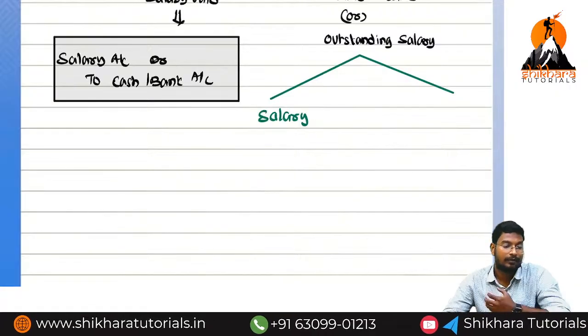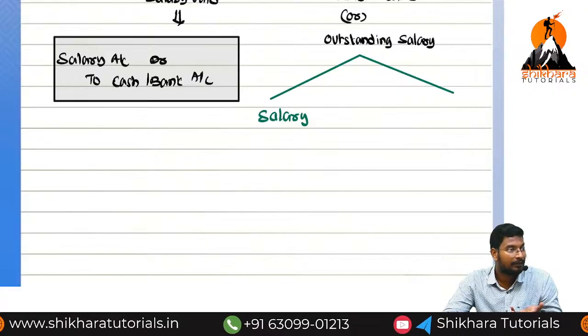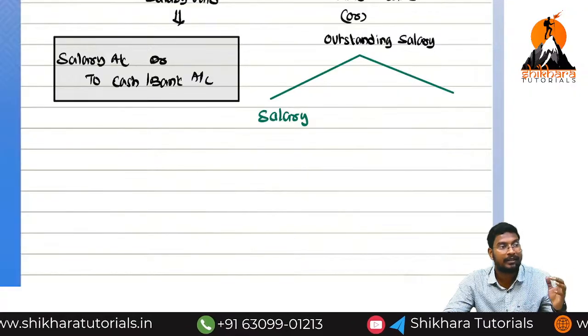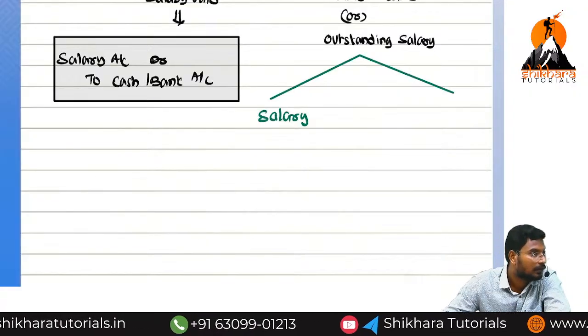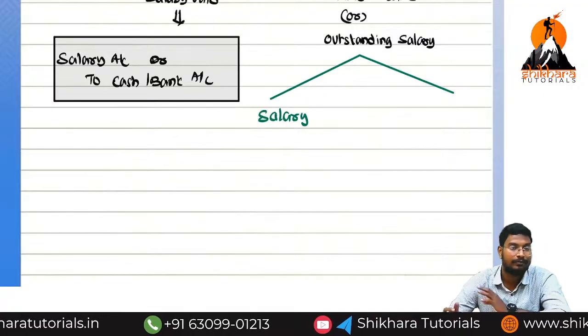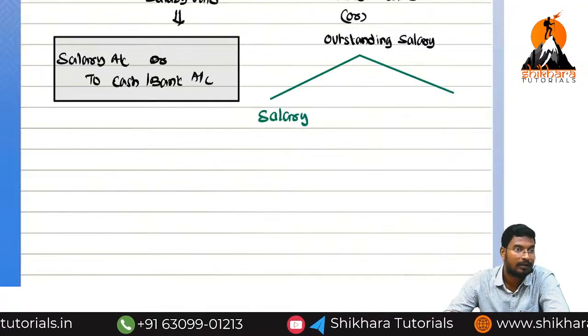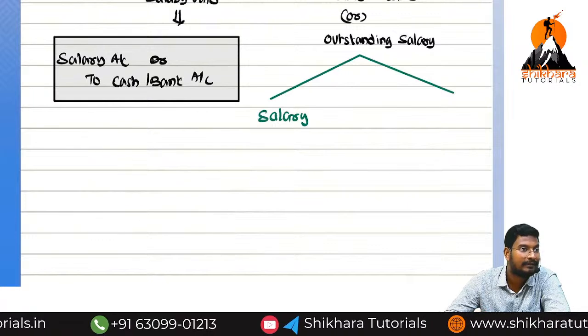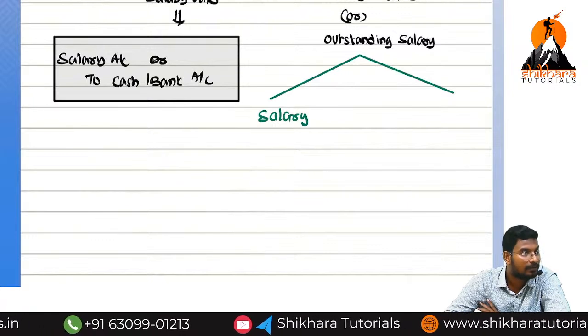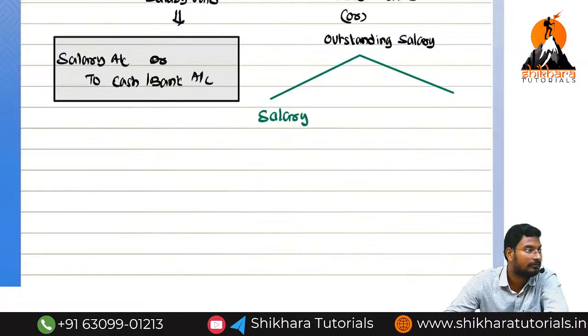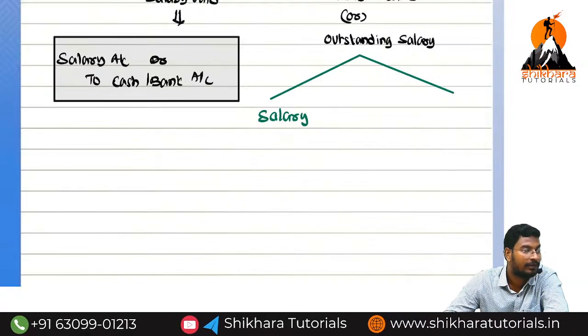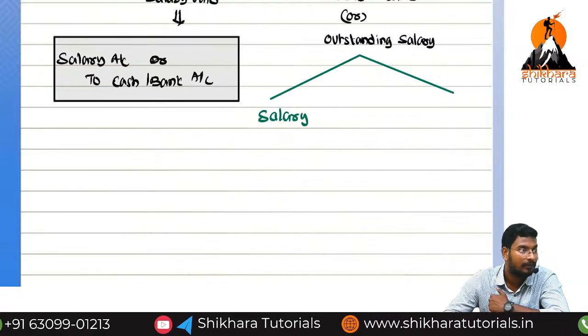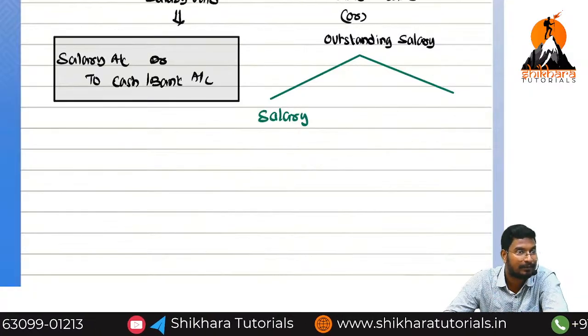Sir, if you are not going to pay the amount to Kohli, we are not able to pay the other players also. Did you get the point? Take Shikara as an example. If the Shikara management is not paying salary to me, it is not paying salary to Bhaskar sir also. Why?